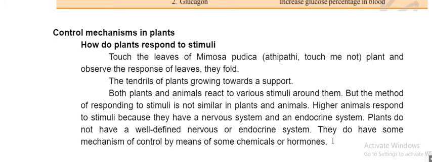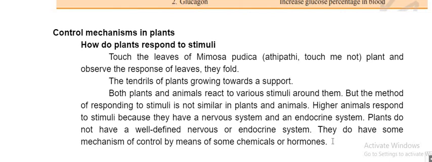For example, money plant also. All plants are like that. The best example is the sunflower. In sunflower we can observe it easily; in other plants we cannot observe it so quickly. Slowly we will observe, means after one month we observe that it gets bent. Some plants get bent because of this only. Stimuli: which side sunlight is there, that side it will bend.